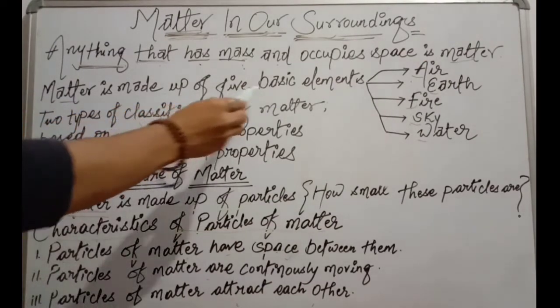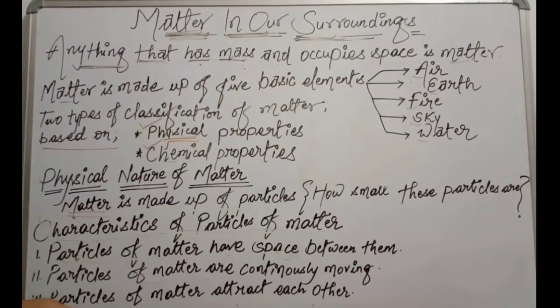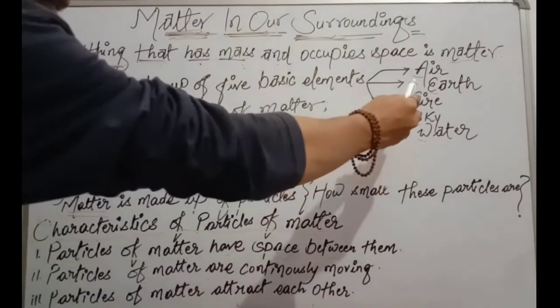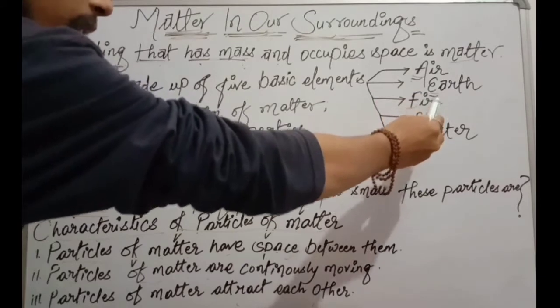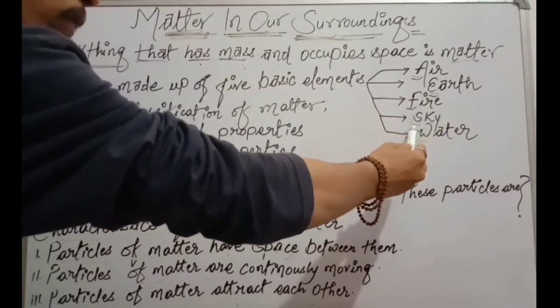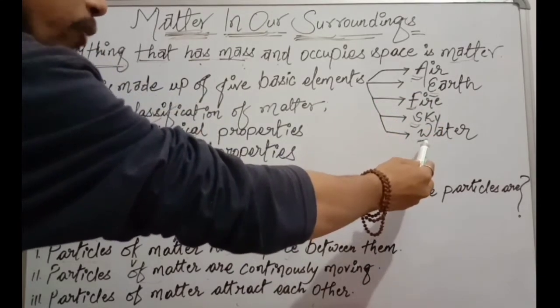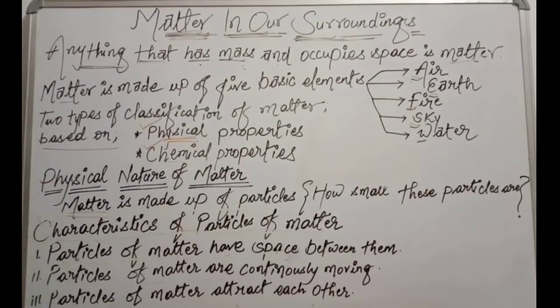Matter is made up of 5 basic elements. You can call them Panch Tattva. What are these? The first one is air, second one is earth, third one is fire, fourth sky, and the fifth one water. These 5 basic elements help in the formation of matter.